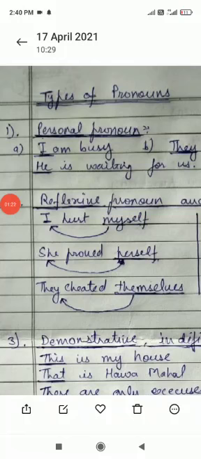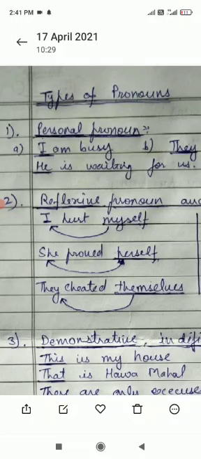Now the next topic is types of pronoun. Now children, there are basically 8 kinds of pronouns. The first one is personal pronoun. So instead of using the name of a person, we use in place of that pronoun. So such pronouns are called personal pronouns.